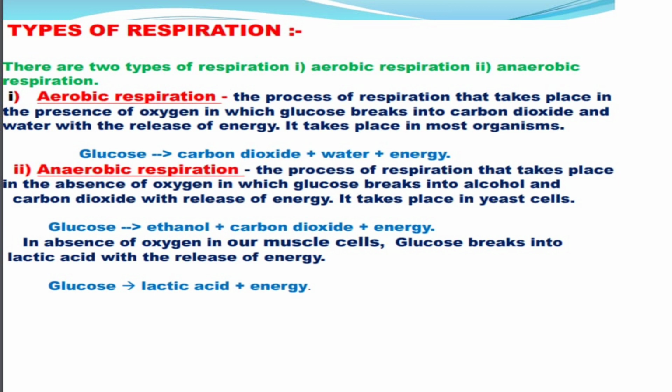This type of respiration takes place in the absence of oxygen or in the lack of oxygen. It takes place in the yeast cells. Here, the glucose is broken into alcohol and carbon dioxide with the release of energy. Glucose gives us ethanol plus carbon dioxide and energy. In the absence of oxygen in our muscle cells, glucose breaks into lactic acid with the release of energy.